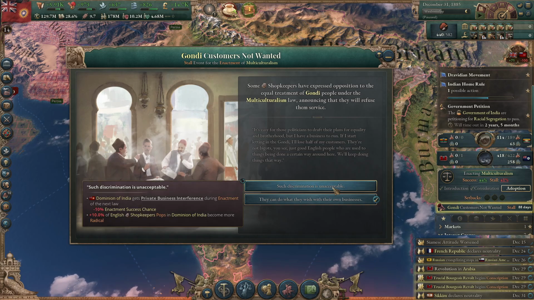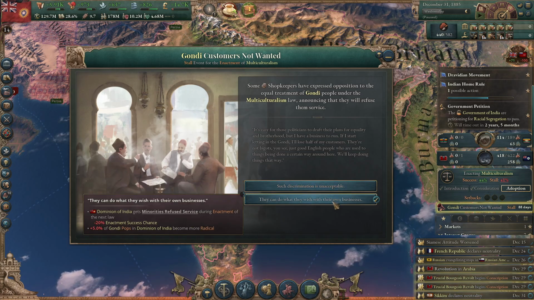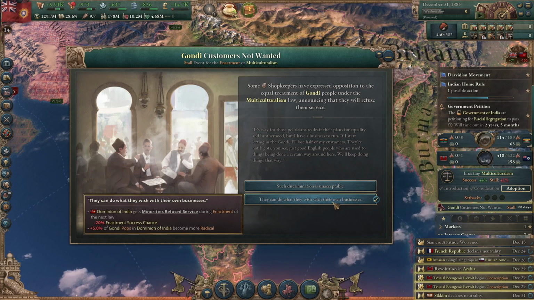Such discrimination is unacceptable. 10% of English shopkeepers in India become more radical, minus 10% enactment chance. Or they can do what they wish with their own businesses, minus 20% enactment chance. 5% of Gundy pops become more radical.